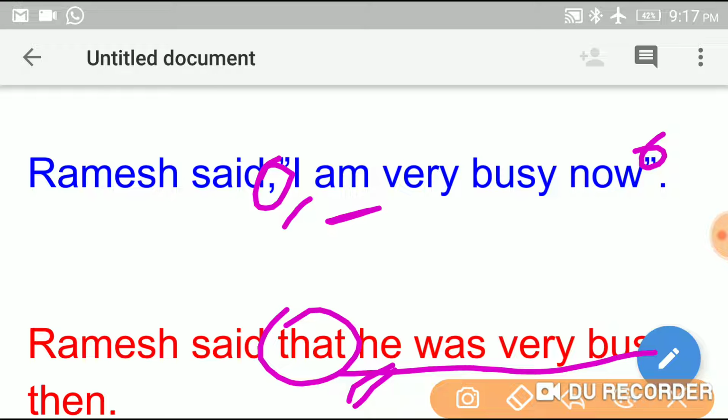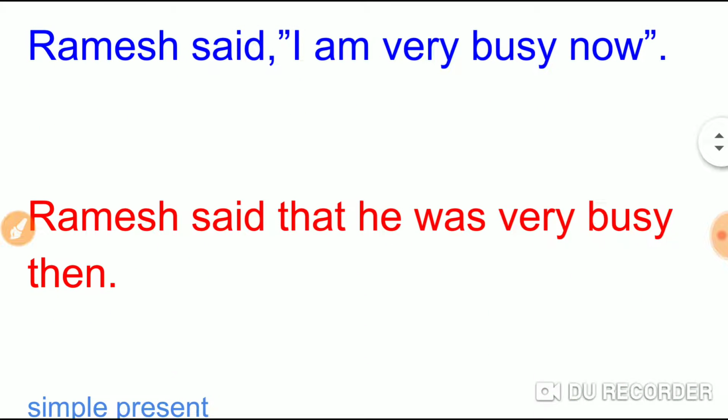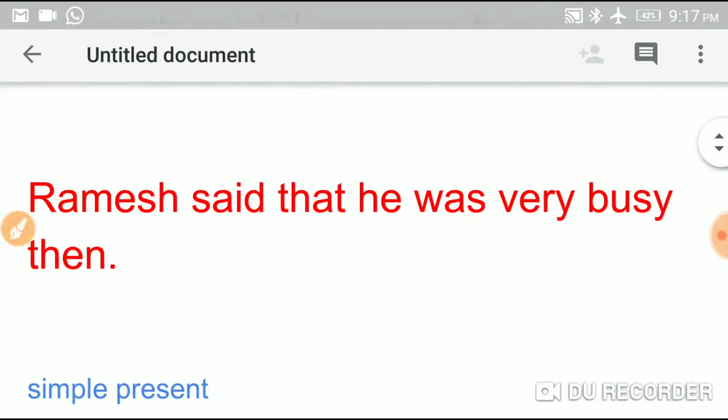All the present tense changes into the corresponding past tense, and adverbs expressing nearness of time change into adverbs expressing distance of time. So these are some of the important rules we have to follow while changing direct into indirect speech.